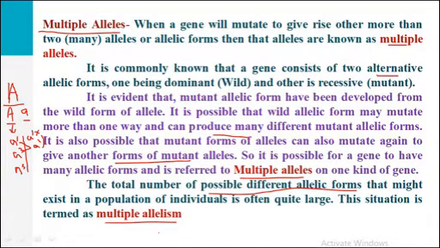Means in a population of a particular species, the individuals of that population may have many different allelic forms, and this particular concept is known as multiple allelism. So here we should understand that this gene A may contain different types of alleles which have been produced either by the wild allele or by the mutation of different mutant forms of the alleles.